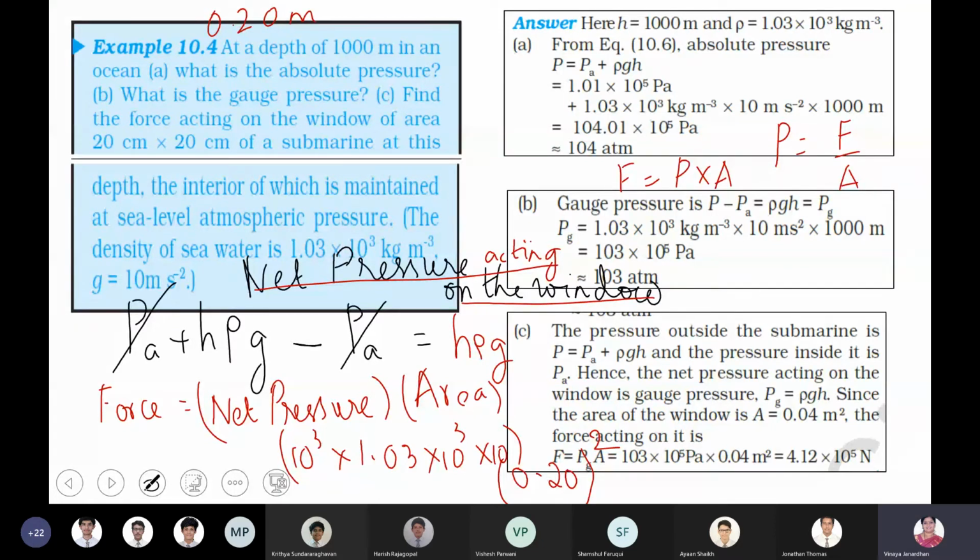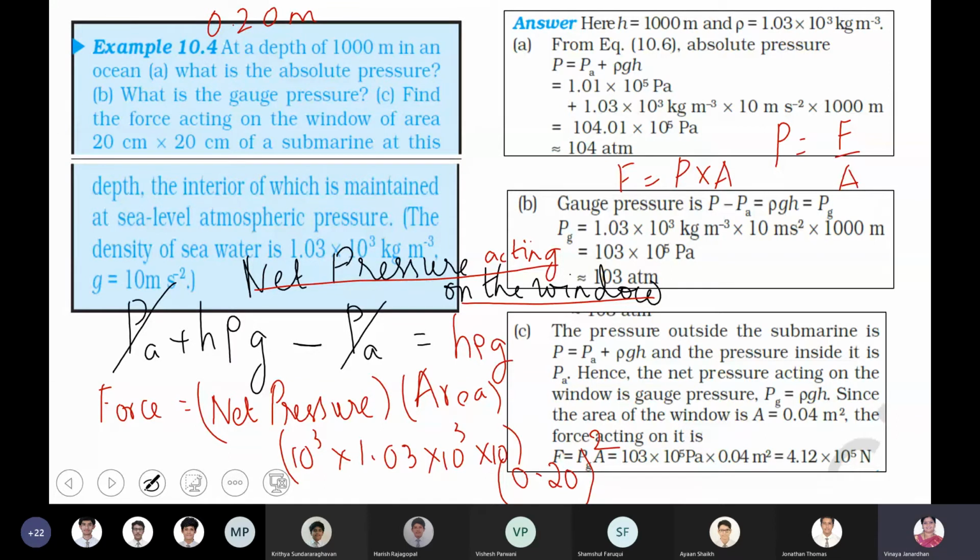So what are you getting, boys? Because the 20 centimeters, I have to convert it to 0.20 meters. 0.20 the whole square. What is the answer?